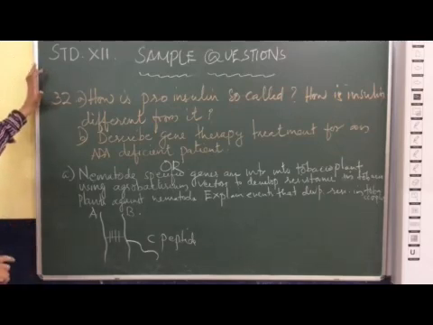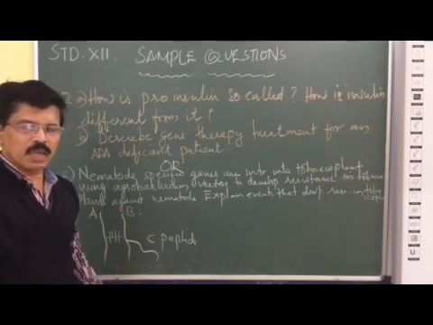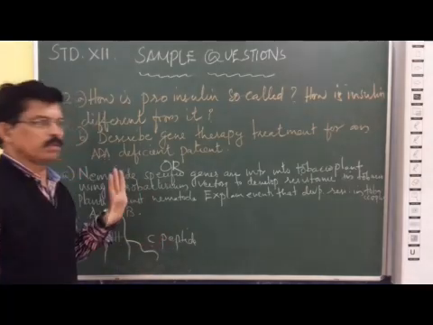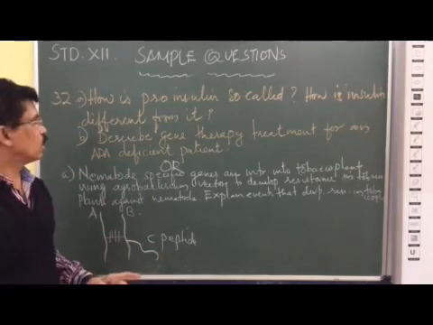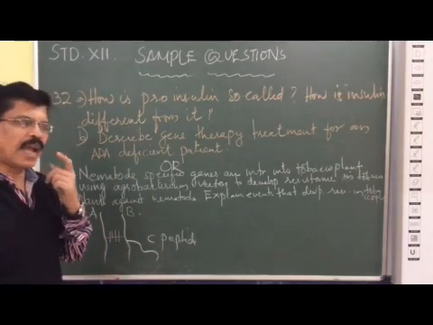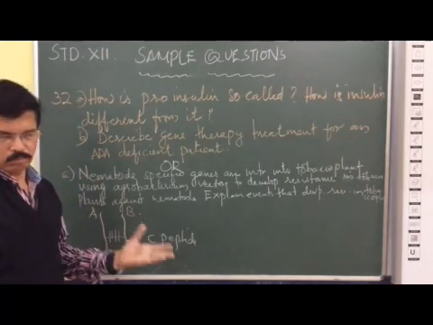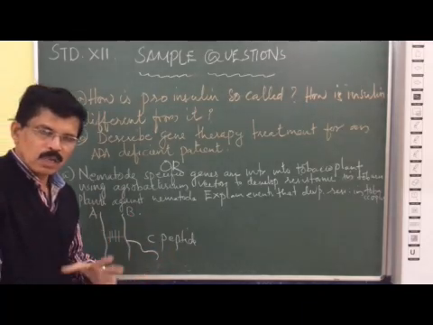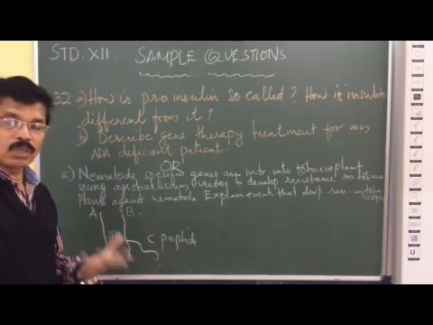So we can understand that pro-insulin is a type of insulin in which there is a small side chain called C-peptide. In our body, this pro-insulin with C-peptide undergoes processing and maturation and forms a mature insulin without C-peptide. You got that idea? So mature or normal insulin lacks the C-peptide side chain, whereas pro-insulin contains it. In our body, pro-insulin is processed and matured to form mature insulin without C-peptide.